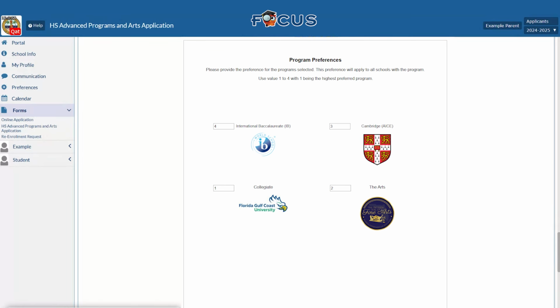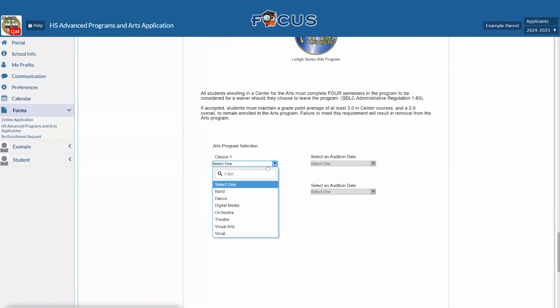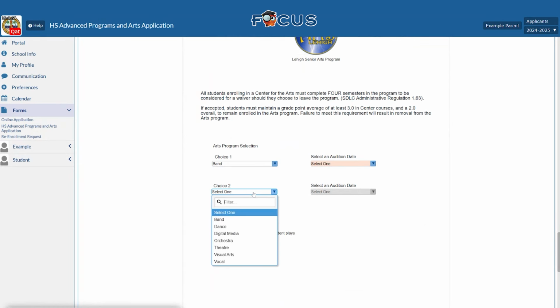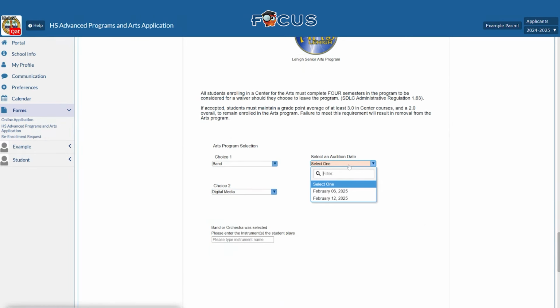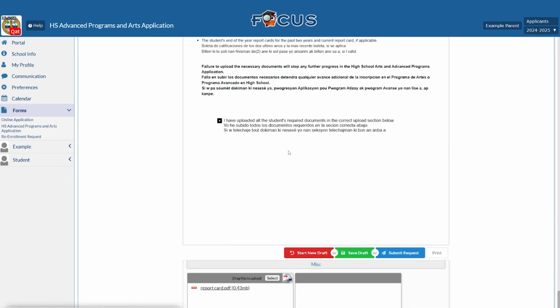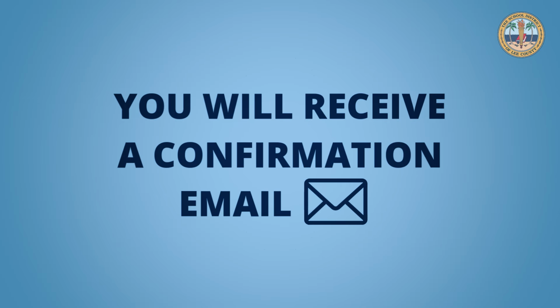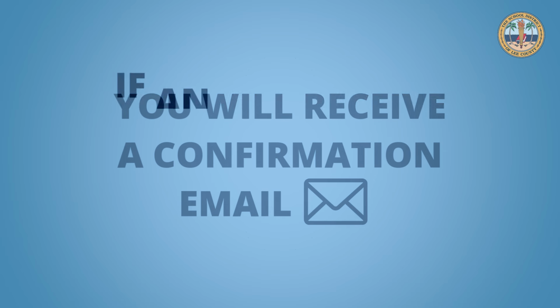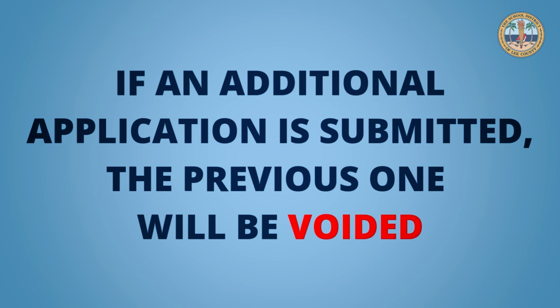Next, if you select 2 or more programs, an extra page called the Program Preference section will automatically pop up. Here, you will simply rank your choices in order of preference for your student. For arts applications, an additional page will appear, allowing parents to choose the student's specific area of interest and audition dates. Once selections are made, click the Submit Request button to complete this step. Parents will receive a confirmation email outlining their advanced and arts program choices. Please note that if an additional application is submitted, the previous one will be voided, so proceed with care.